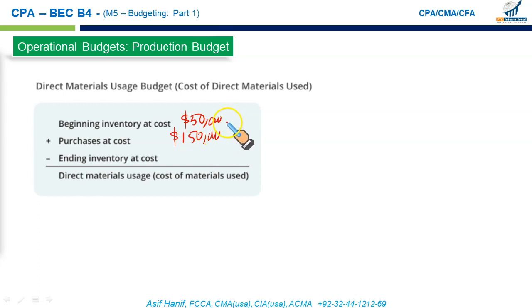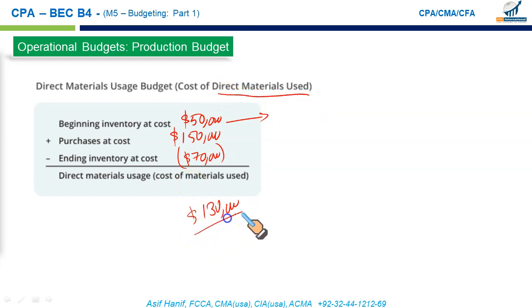Now we use some of the material in the production process, and at the end of the period, or the end of the month, we still have $70,000 worth of material on hand, which means the material that is used up is 200 less 70, $130,000. This is what you call the materials used up, or the cost of material used, or the direct material consumed. Call it whatever you may. This is the material used up during the current period in production.